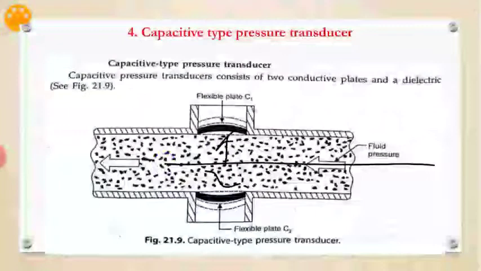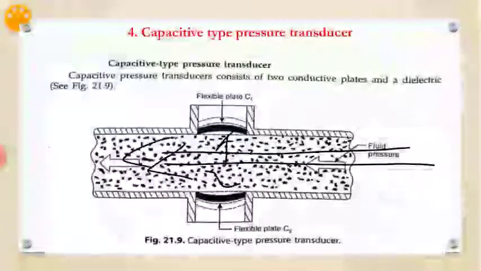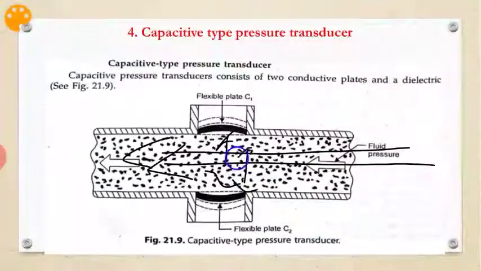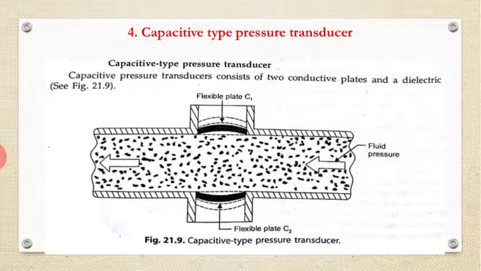When the fluid pressure in this direction increases, the plates move apart, so the distance becomes greater than before. As the plates move further apart, the capacitance changes. The fluid whose pressure is being measured serves as the dielectric. This is the capacitive type pressure transducer.